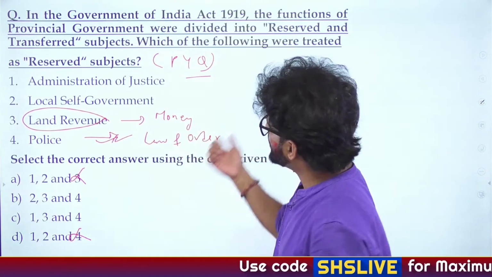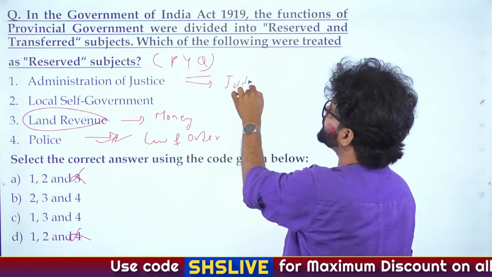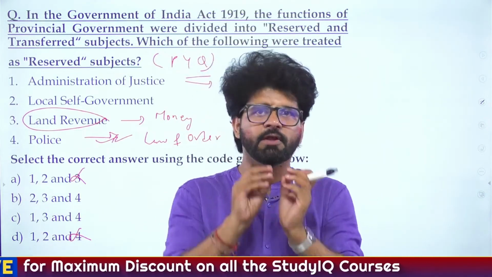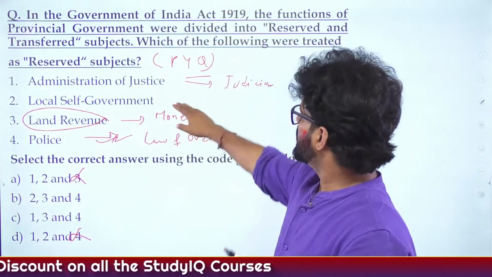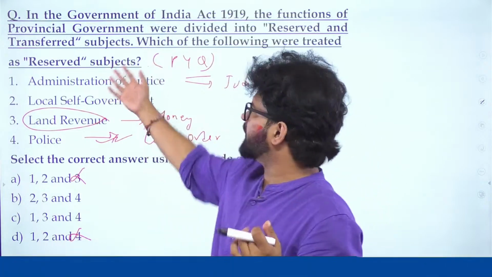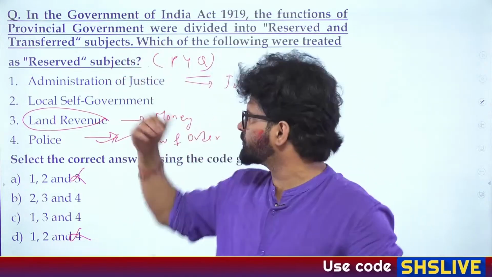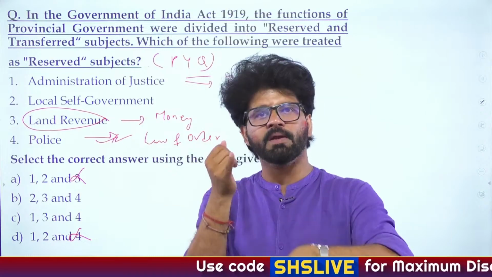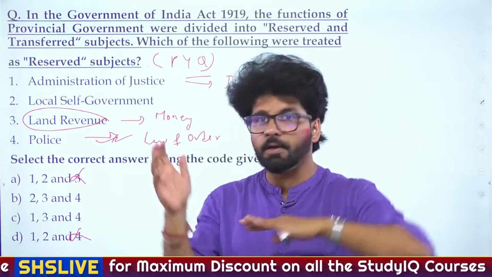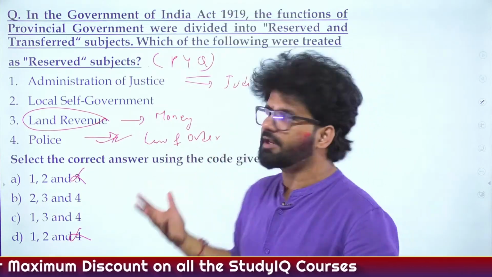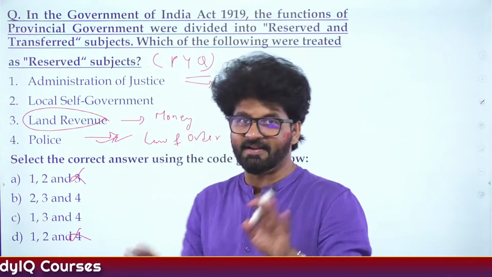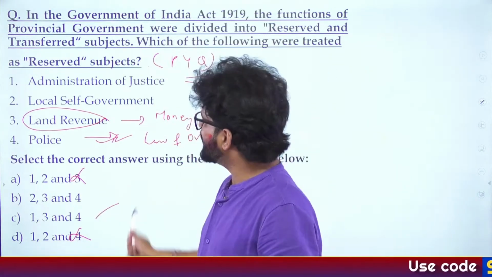Let's bring judiciary also into your pocket. And that's what rich people do. They have money, law and order, judiciary, everything in their pocket. And that's why they rule the country some way or the other. So justice also has to be there. Out of local self-government and justice, which is more important and can be kept in reserve subjects? Obviously justice. Because if you have money, you have law and order, and you have also bought justice, with due respect to justice here, you have everything, bro. And that is the dream of every Indian, that we can control all these three entities. Again, that's a joke. So the answer is C, 1, 3 and 4.